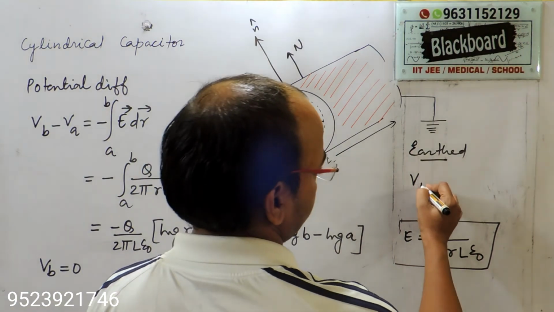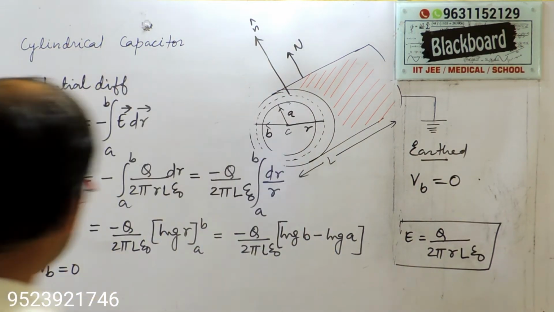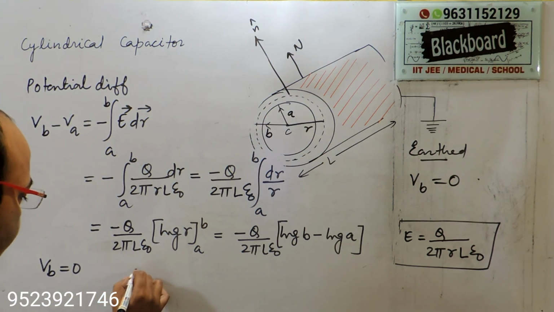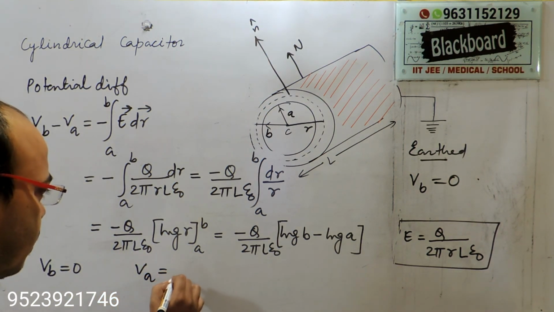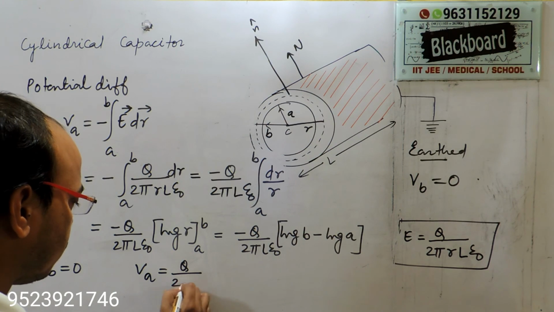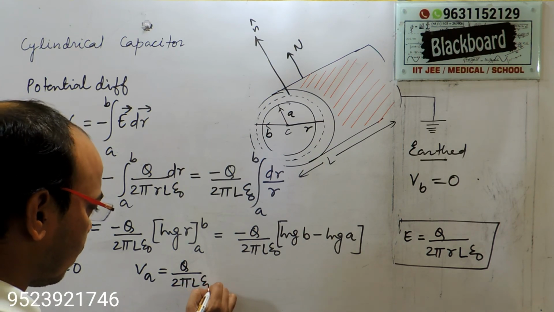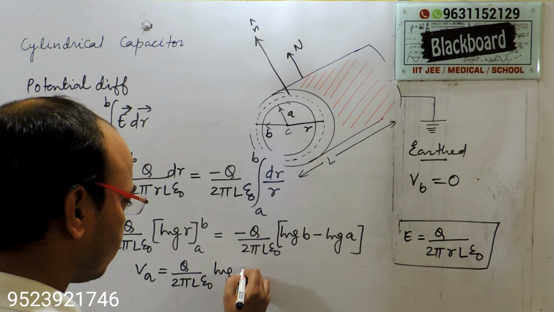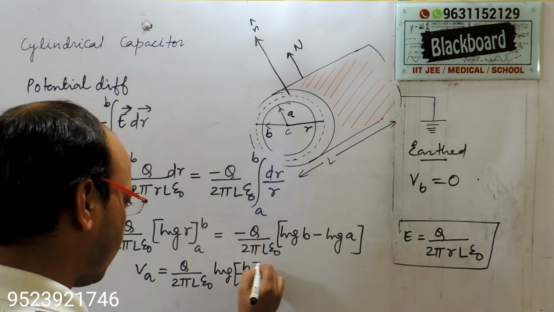That means the negative sign will cancel out. So you can write VA is equal to q by 2 pi L epsilon naught times log B by A.